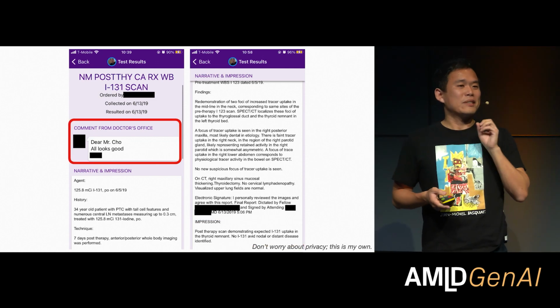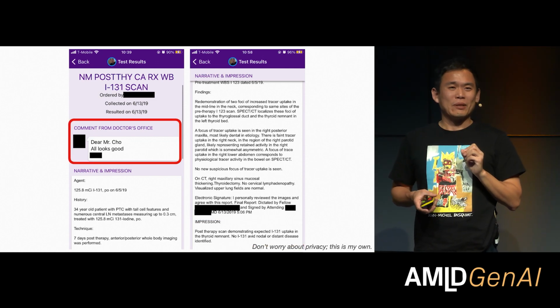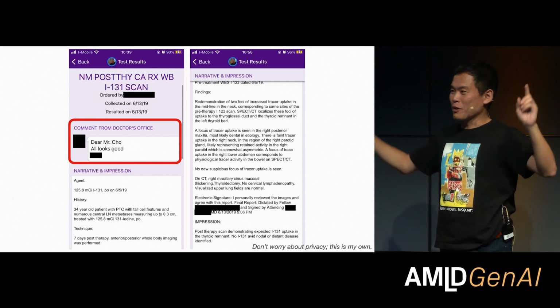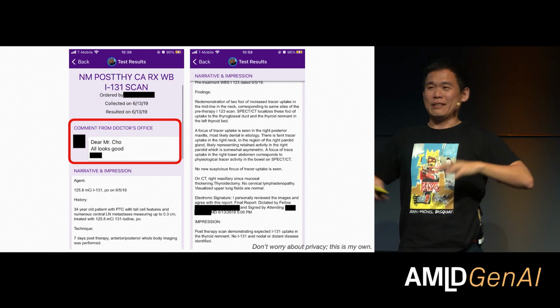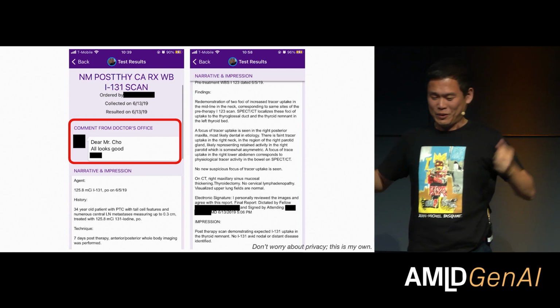At the very end, they even send a note to the patient so that the patient can feel better as well. And then don't worry about the privacy here. This is my own note, so at the end, I give you the consent to look at it as much as you want.